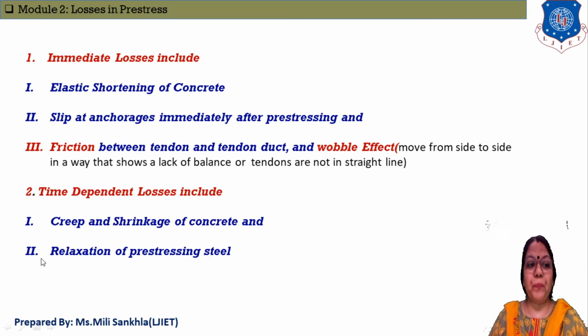Now the second classification is time dependent losses. In time dependent losses, the first is creep and shrinkage, which we already learned in the concrete chapters. What are creep and shrinkage? We will discuss them again. And the second is relaxation of prestressing steel.